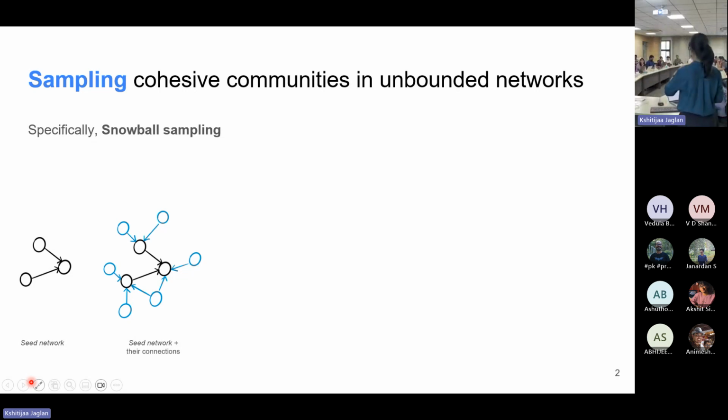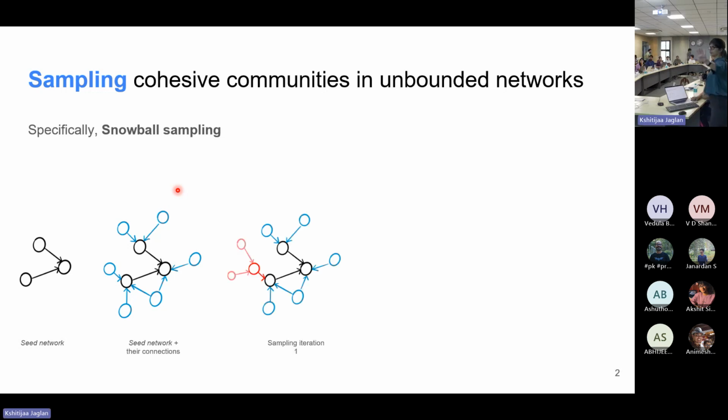So blue nodes. Okay, sure. So yeah, the connections of the seed nodes here are represented in blue.